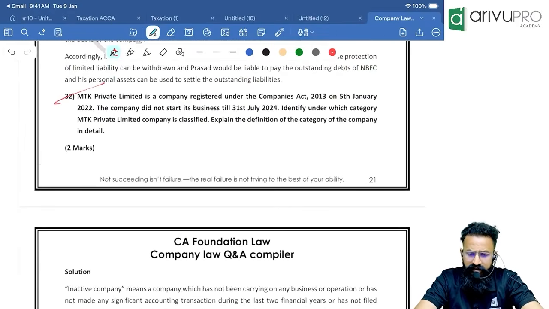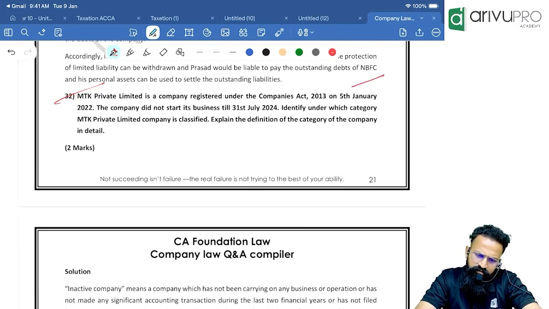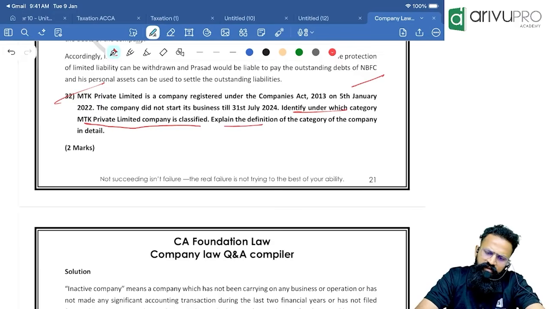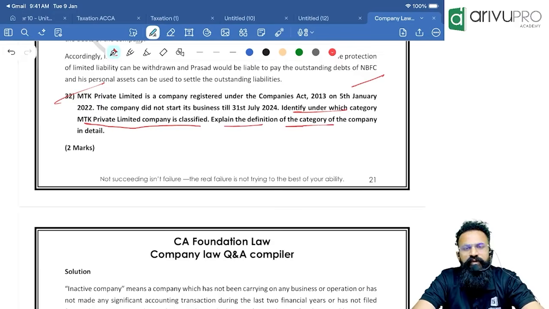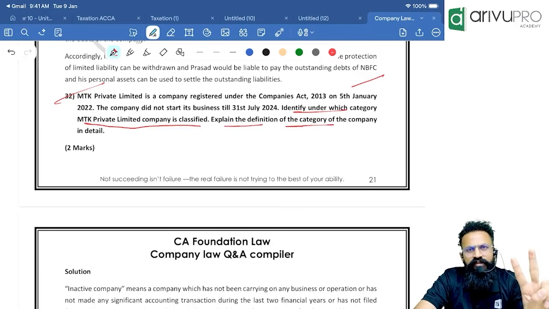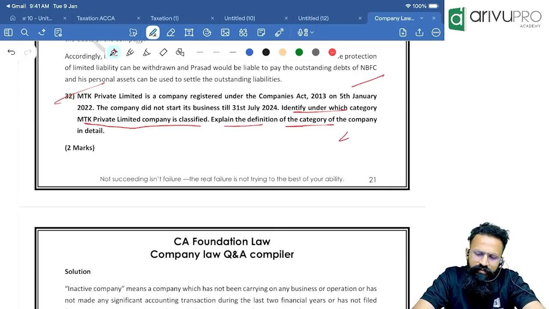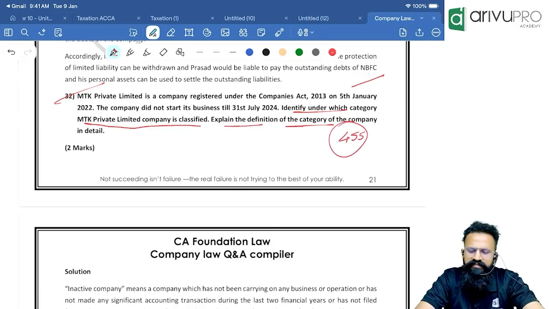MTK Private Limited is a company registered under the Companies Act 2013 on 5th Jan. The company did not start its business till 31st July. Okay, 5th Jan 2022, 2023, 2024, more than 2 years. Identify under which category MTK Private Limited is classified. Explain the definition of the category. Nothing but they're telling you, whenever a company is inactive for more than 2 years, we classify such a company as a dormant company. Section 455, that's the answer.